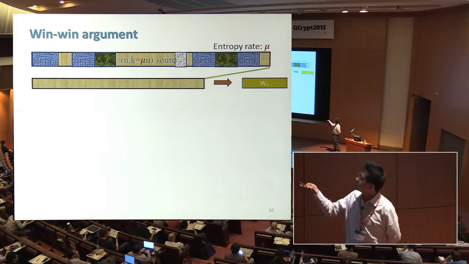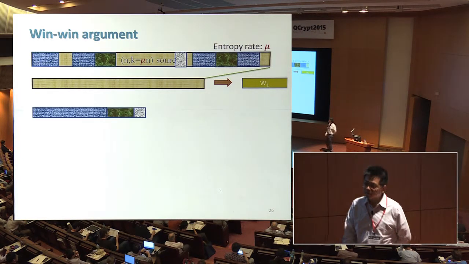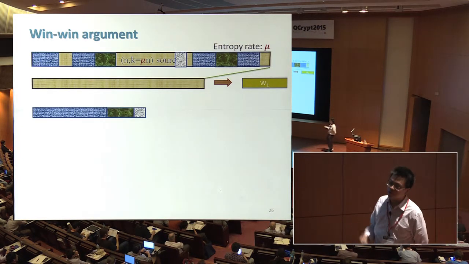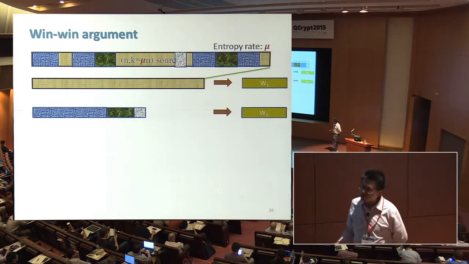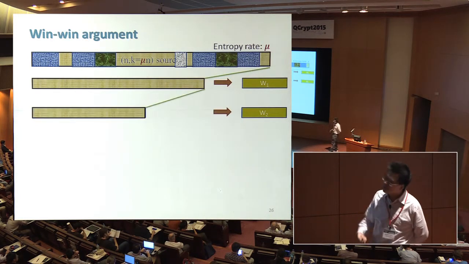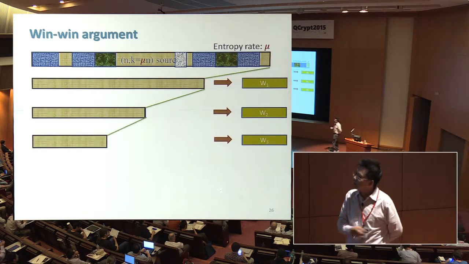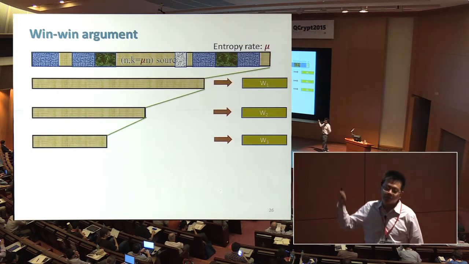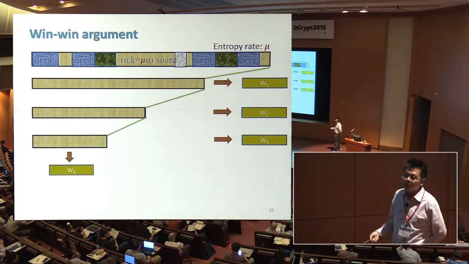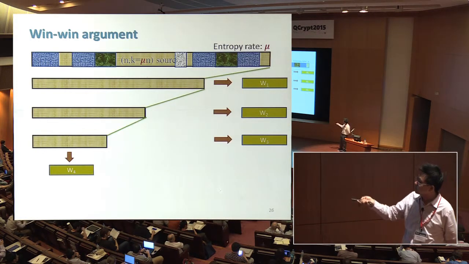So we can view this as a condensed weak source, and we can run through this procedure again: sample a good fraction of the block from the source, and do the extraction. Assume that it doesn't work, it gives you another condensed source, and you do it once again until the source is condensed enough to get a high entropy rate. Then you can use the earlier easy version, the non-win-win version, to extract the final output.